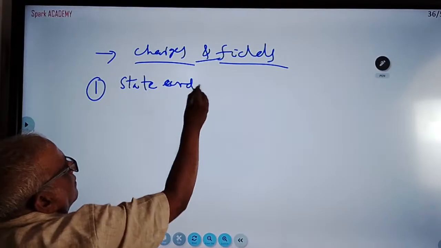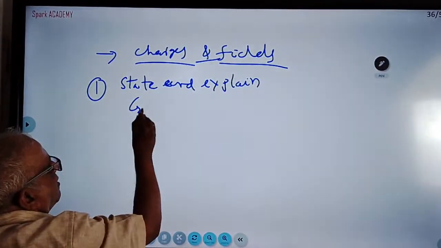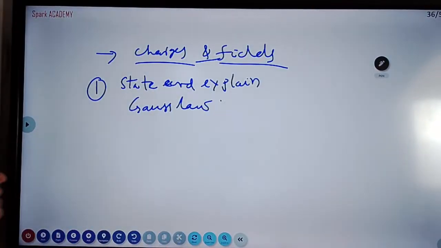State and explain Gauss law. One question is, state and explain Gauss law.